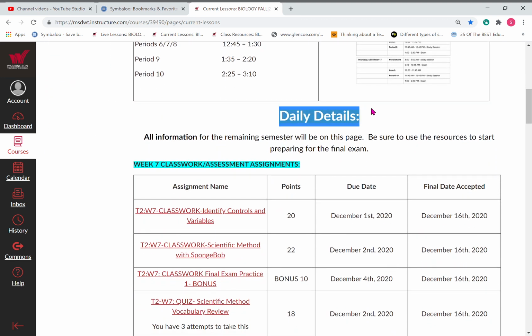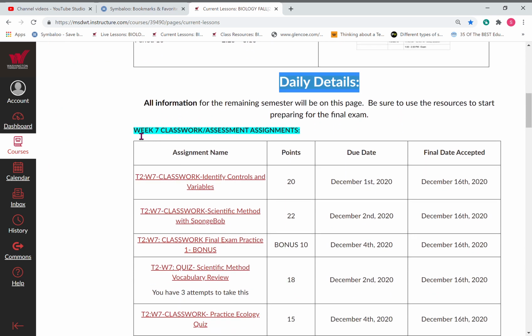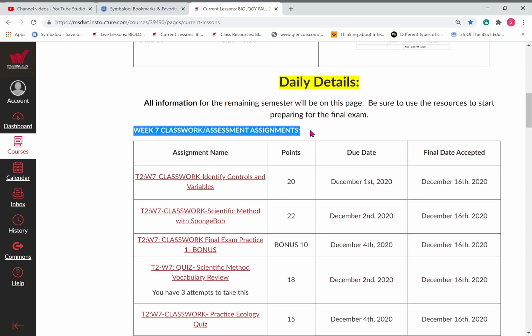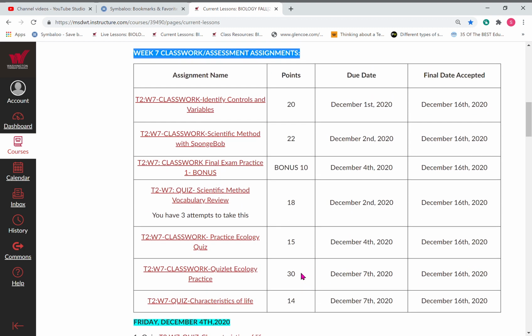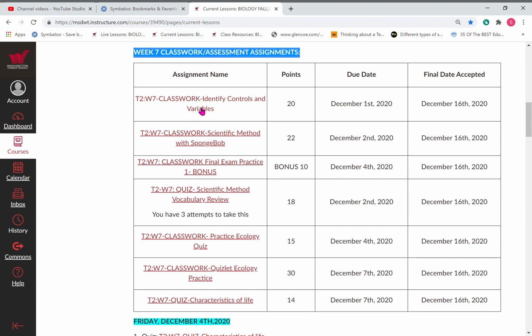Below this is our daily details. This is the week's assignments. This is Friday, so everything on this list is an official end of the week list. This was due Monday, or we took this Monday. We did this Tuesday. This was assigned Wednesday. This was given on Wednesday. These were assigned on Thursday, and this is today's quiz.